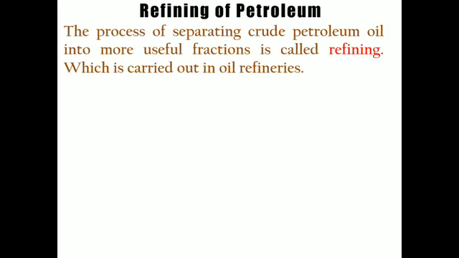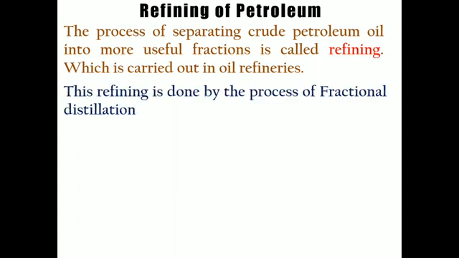So the process of separating crude petroleum oil into more useful fractions is basically known as refining. So what is refining? It is a process of separating crude petroleum oil into more useful fractions. Now, this refining process is generally carried out in industries known as oil refineries. These are the oil refineries which do this refining, and the process involved in this refining is known as fractional distillation.